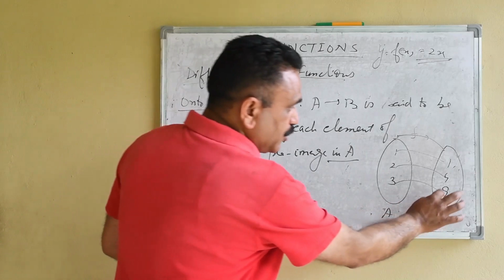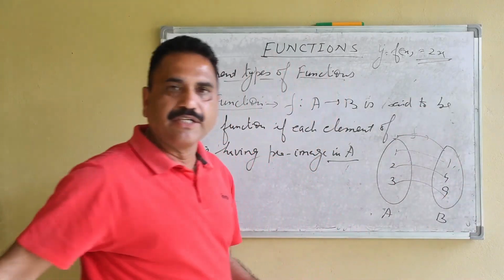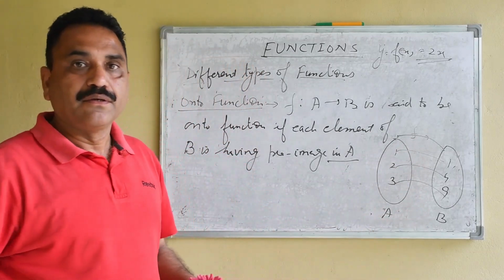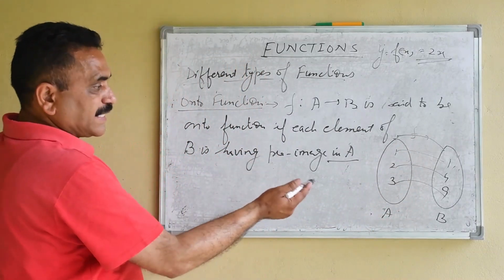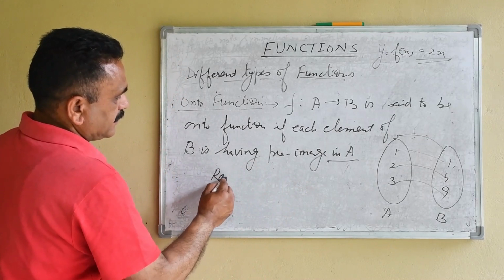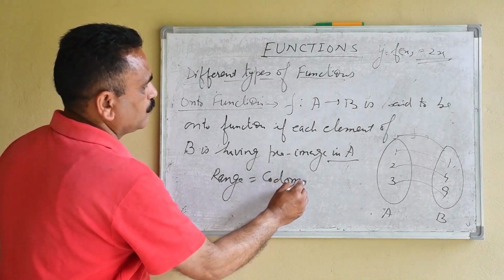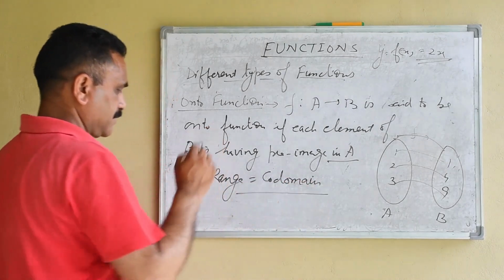That means there should be no element in the codomain of the function which is not related to any element in A. So what does that indicate? The range of the function is equal to the codomain of the function.